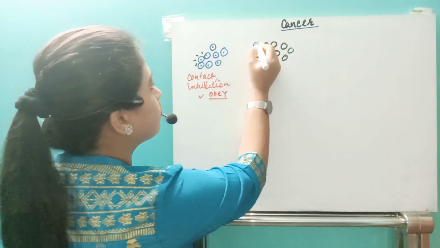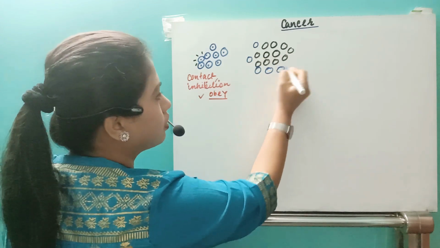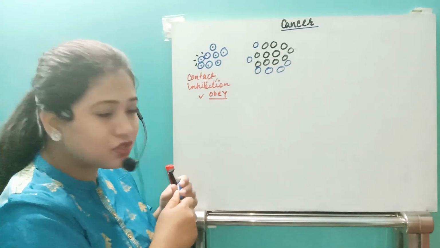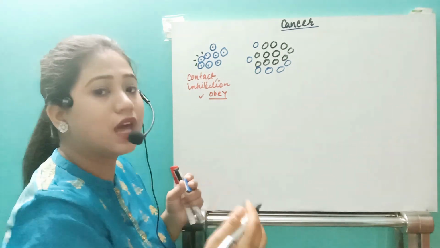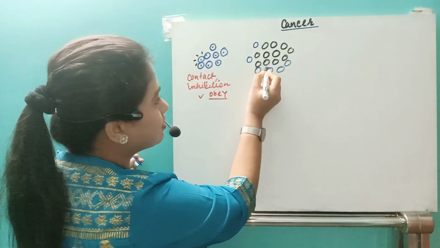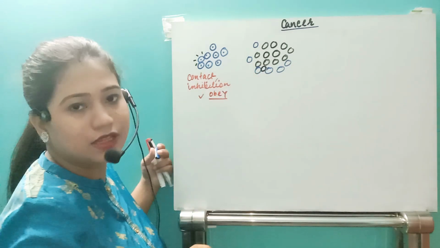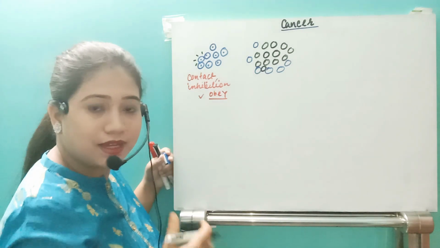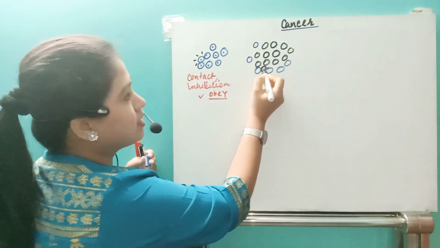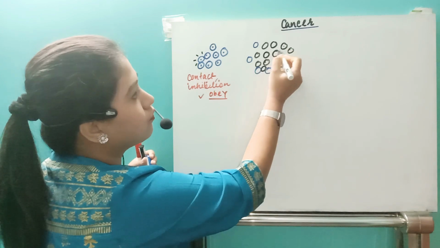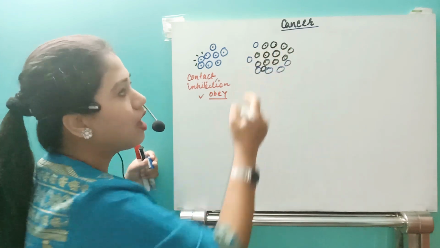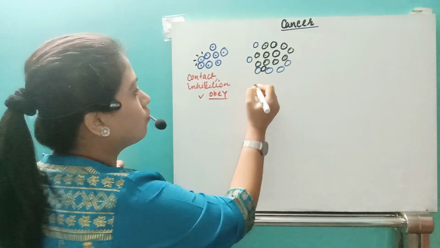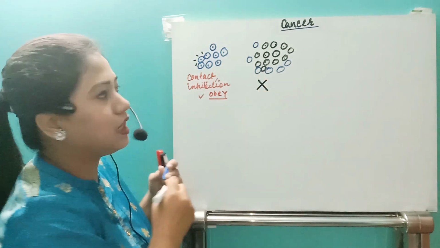On the surrounding we will have normal cells also, right? So if a cancerous cell gets attached to the plasma membrane of a normal cell, then they should stop dividing. But as it is a cancerous cell, it will not follow the contact inhibition rule. Otherwise, cancerous cell division would also be stopped. But what happened? They will not follow the contact inhibition rule.